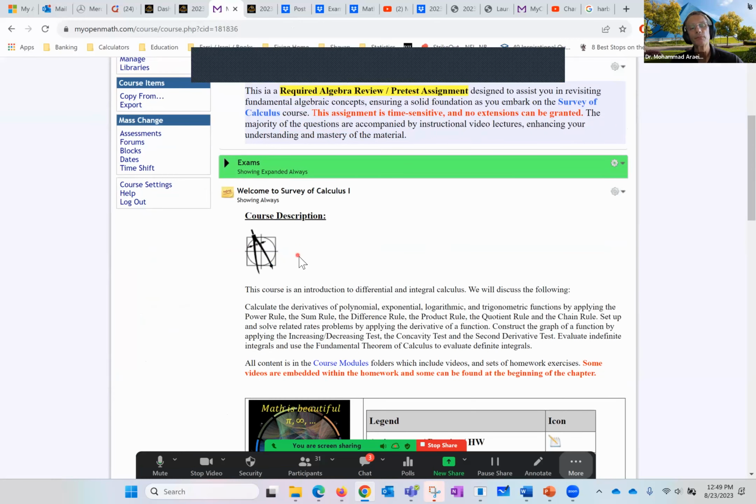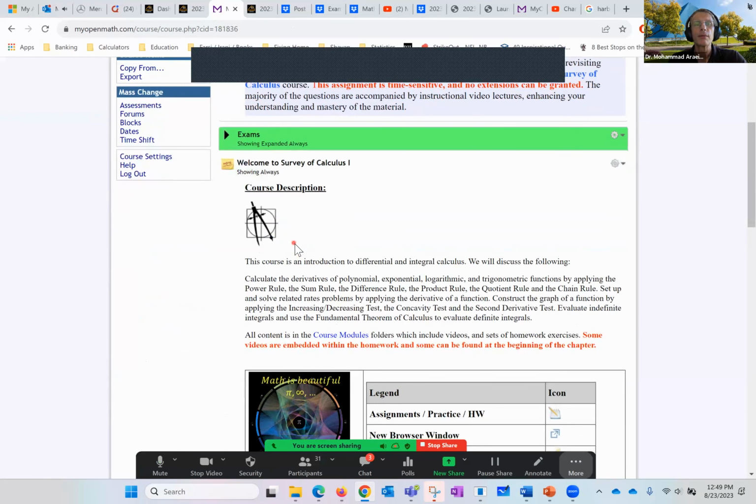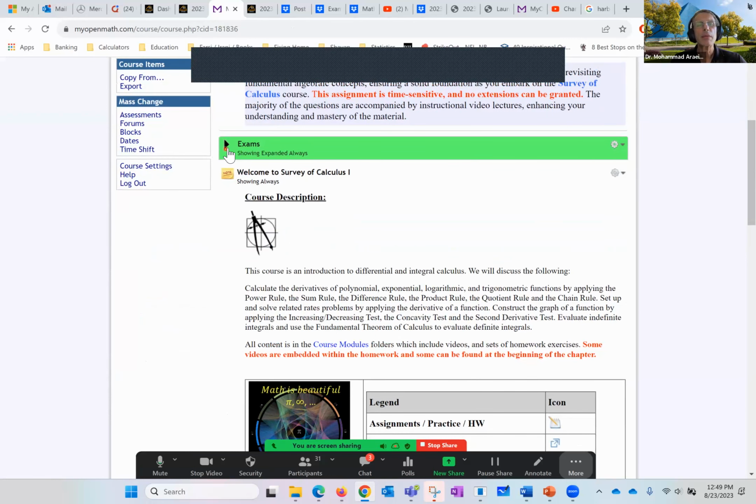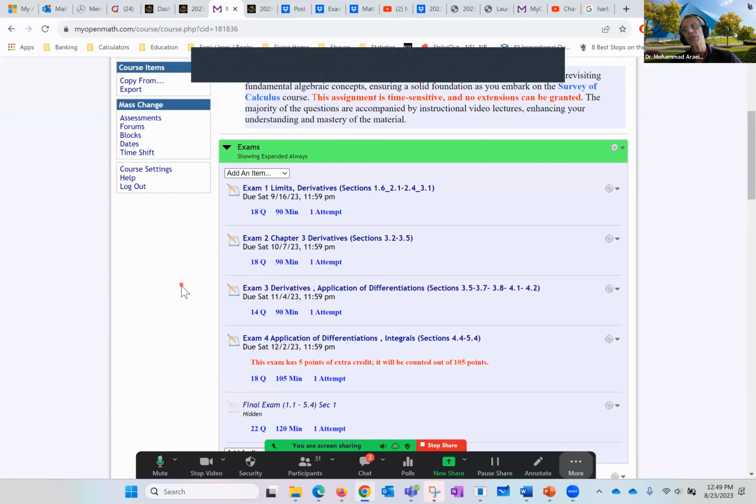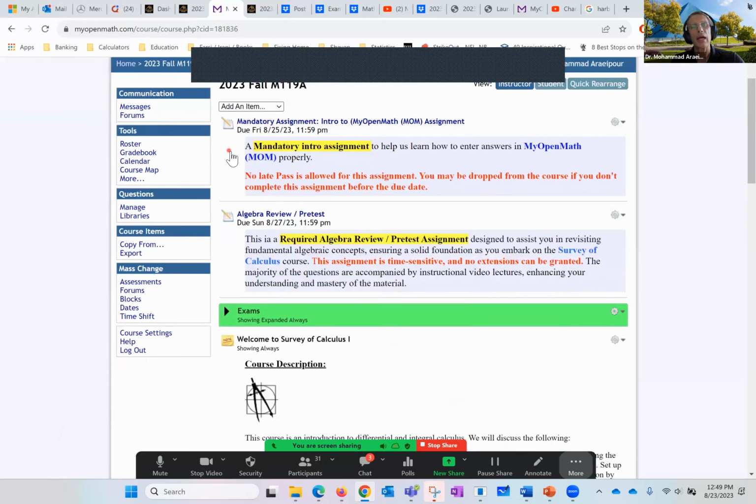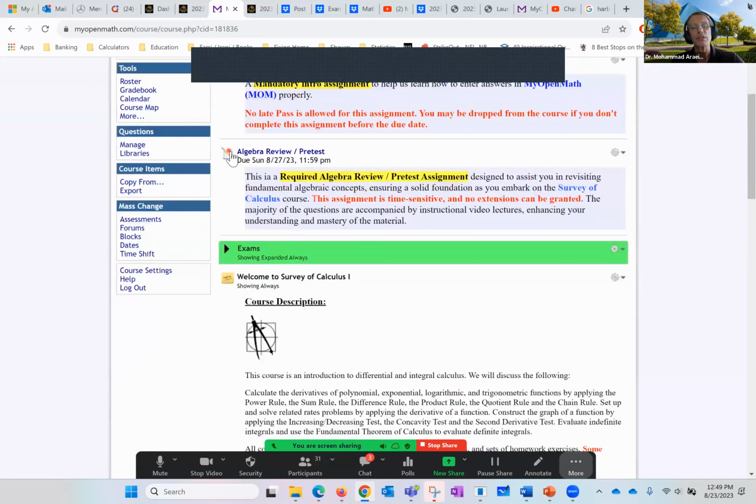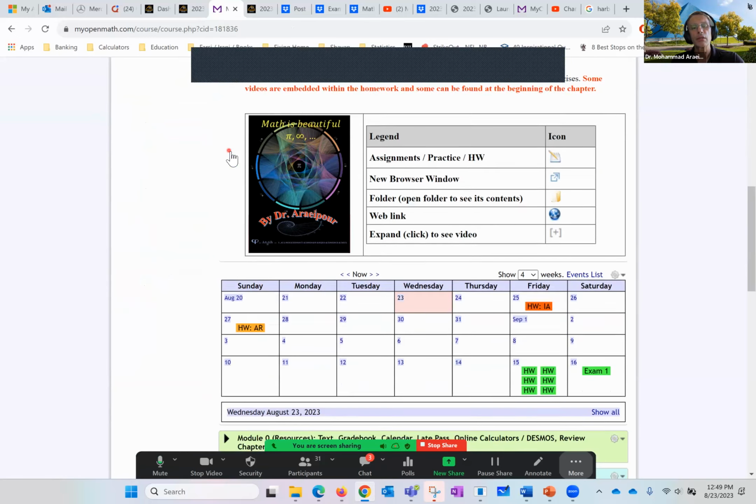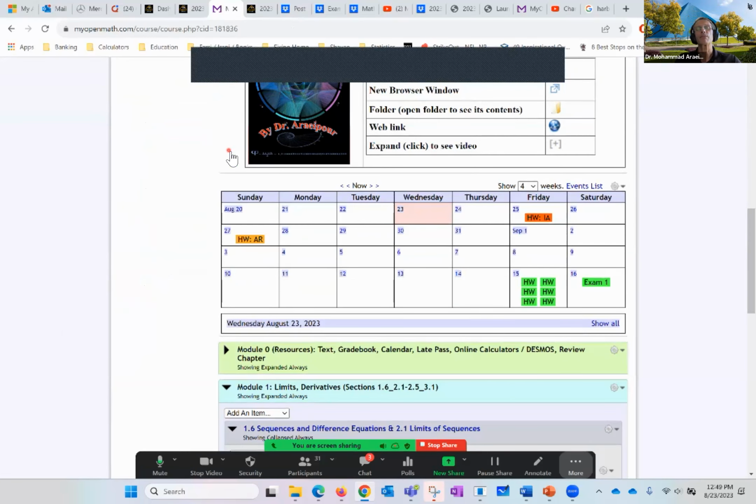Now, I put the exams at top also because I don't want anybody to lose that when the time comes. It's really right at top of the page after the 2 assignments. We have the course description. Now we have the calendar.